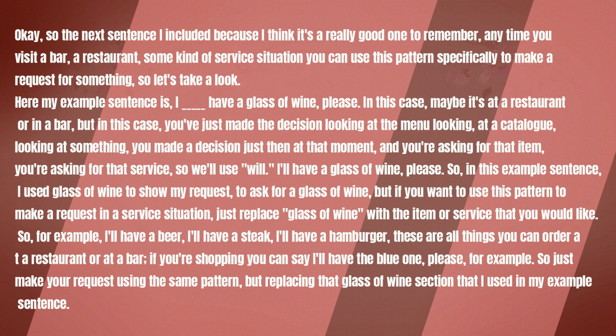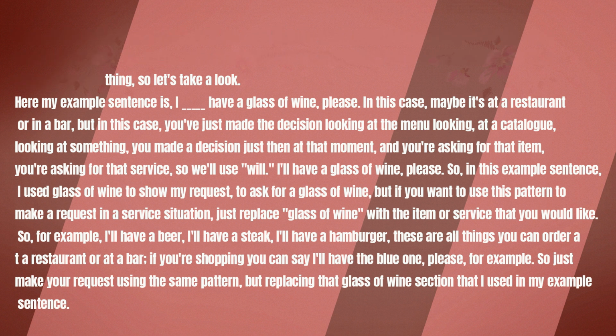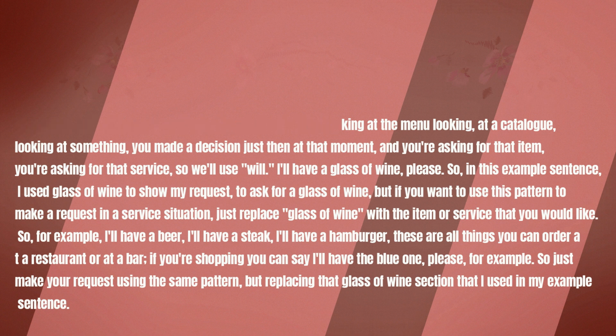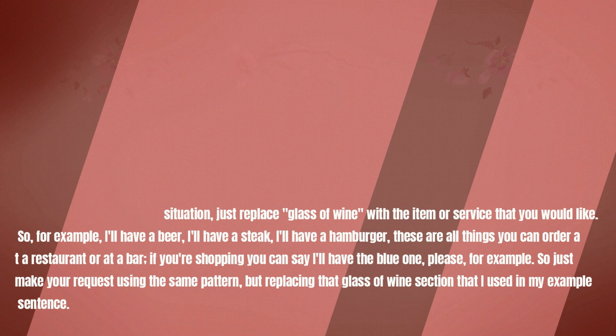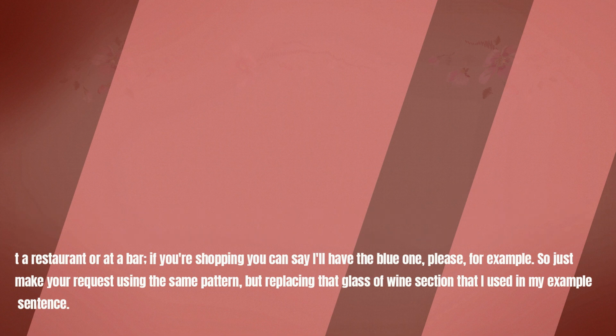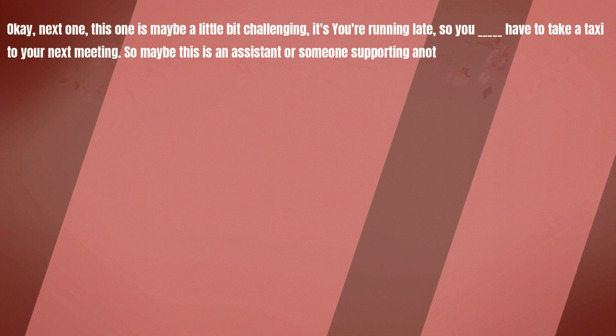But if you want to use this pattern to make a request in a service situation, just replace glass of wine with the item or service that you would like. So for example, I'll have a beer, I'll have a steak, I'll have a hamburger. These are all things you can order at a restaurant or at a bar. If you're shopping, you can say, I'll have the blue one, please, for example. So just make your request using the same pattern, but replacing that glass of wine section that I used in my example sentence. Okay, next one.